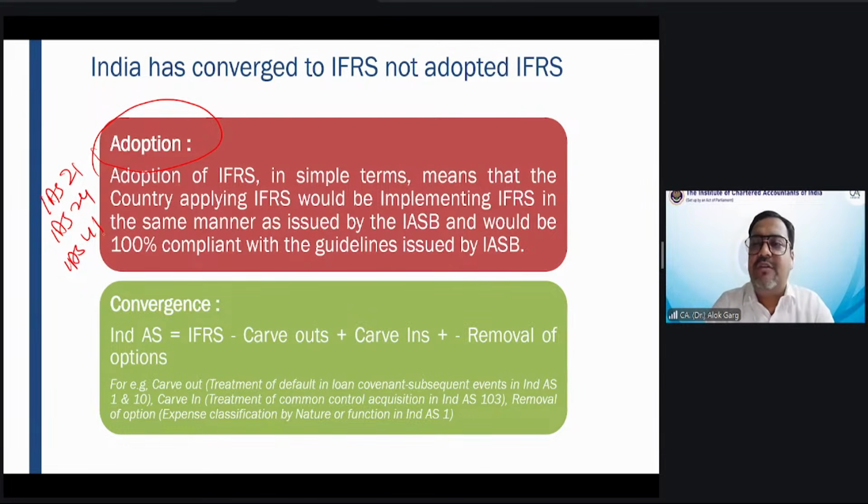IAS 21 is on accounting for the effects of changes in foreign exchange rates, IAS 24 was on related party disclosures, and IAS 41 is on agriculture accounting. I was invited to Dubai to take a lecture with the Dubai participants on these three IFRS standards.